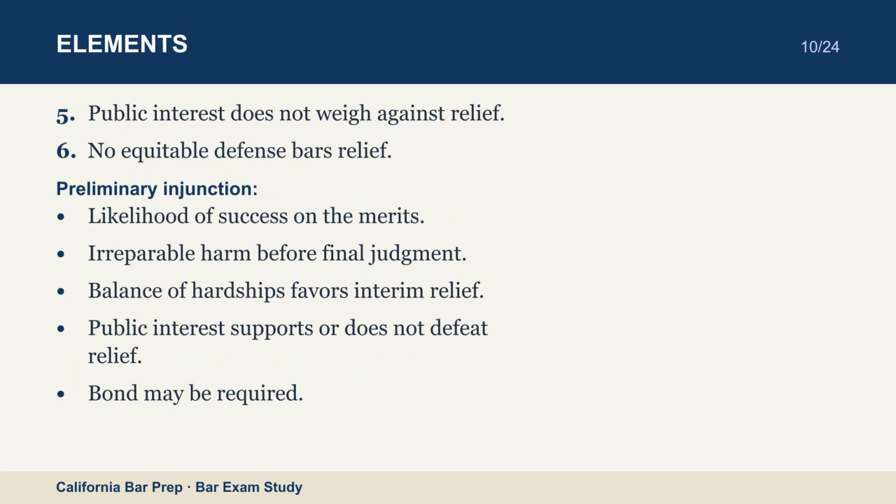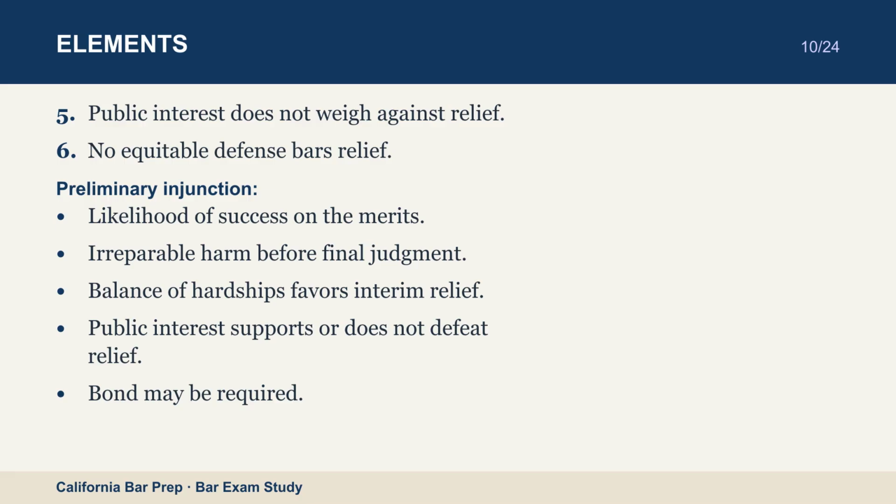Preliminary injunction. Likelihood of success on the merits. Irreparable harm before final judgment. Balance of hardships favors interim relief. Public interest supports or does not defeat relief. Bond may be required.